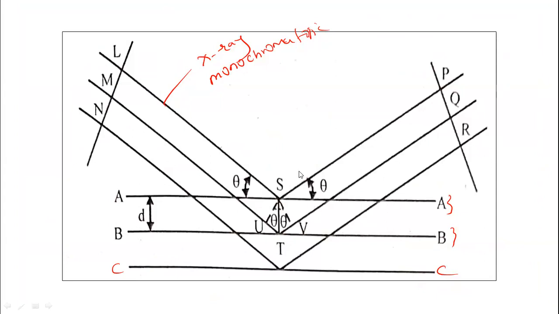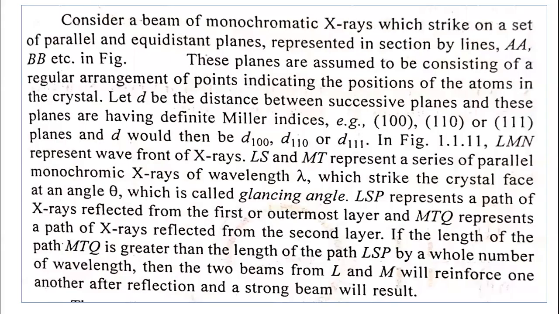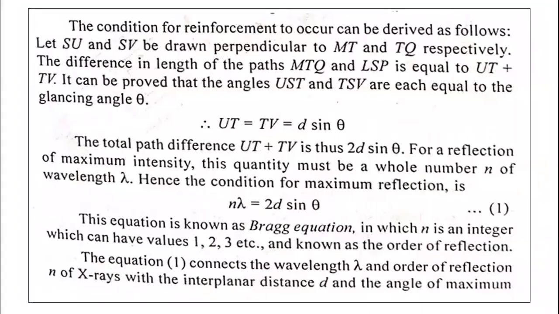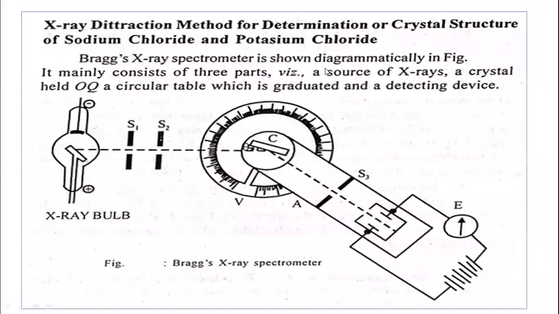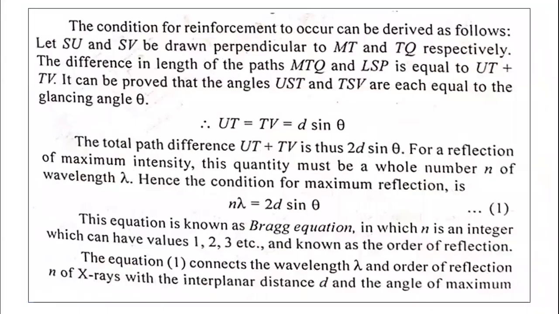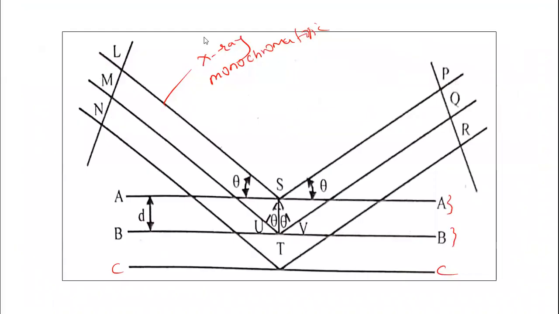Try to understand this diagram. Let us see what happens there. We want to find out the difference in the paths MTQ and LSP. We know that the path MTQ is greater than the path LSP, but what is that difference?